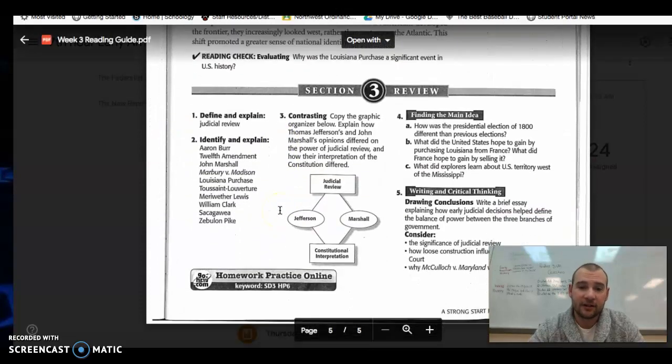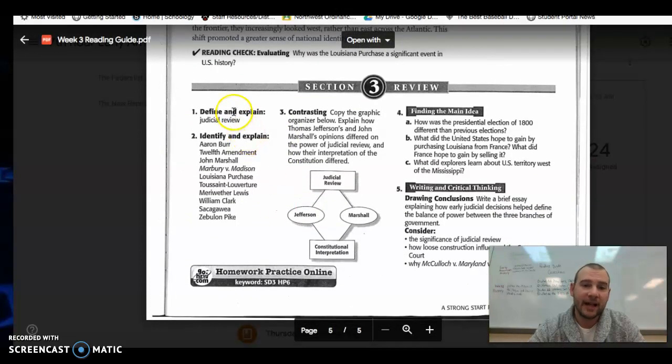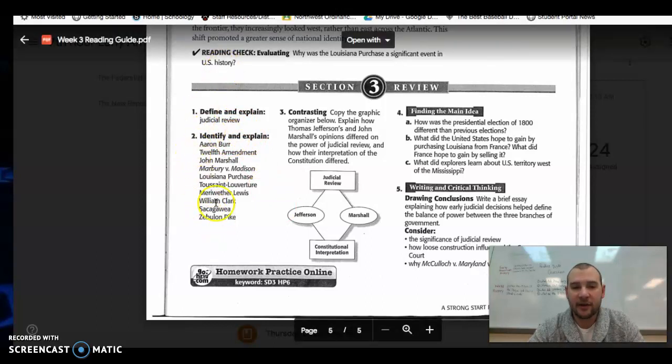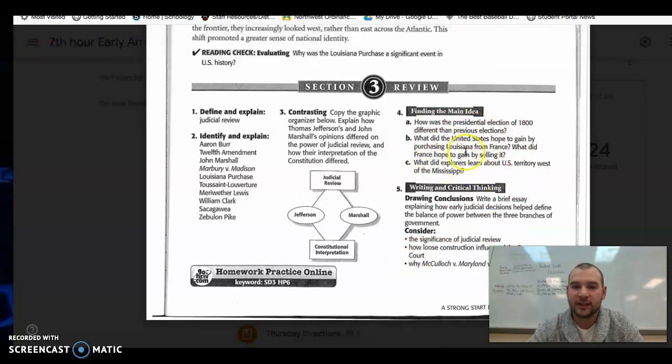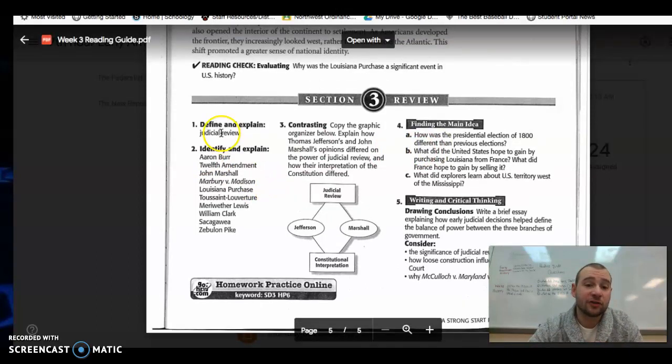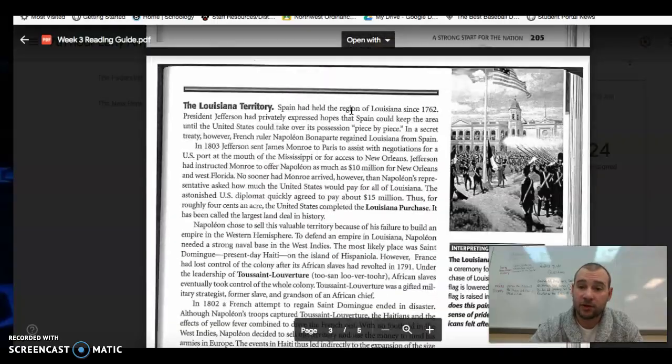But down here, probably the part you guys care about, answer 1 and 2. These are just vocab, and they do not need to be full sentences. We're going to skip number 3. We're going to skip number 5, and number 4 should be a multiple sentence answer. Spelling and grammar counts on number 4. So answers 1, 2, and 4, all parts of 4. And once you're done, turn it in.